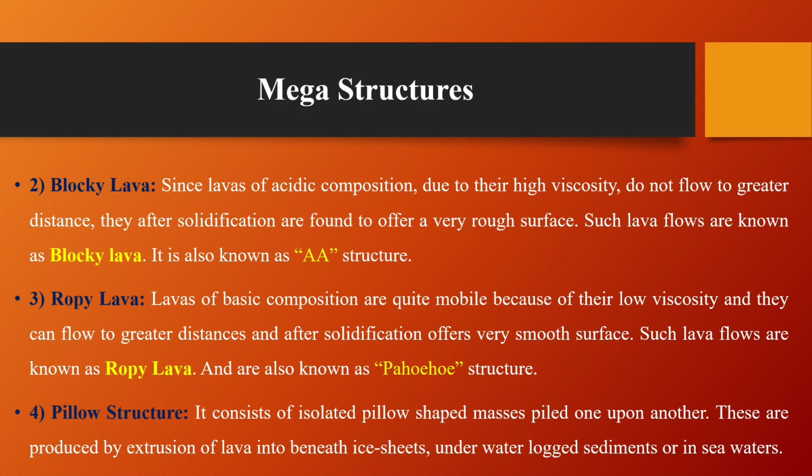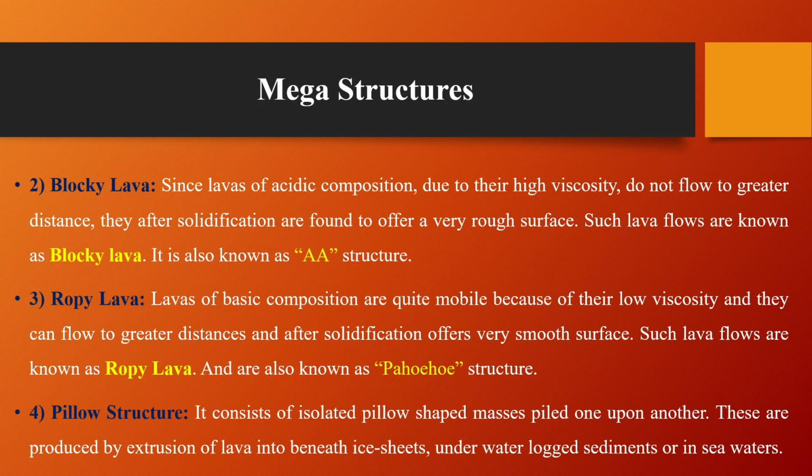The third one is ropey lava. The lava of basic composition is quite mobile because of its low viscosity, and it can flow to a greater distance and after solidification offers a very smooth surface. Such lava flows are known as ropey lava and are also known as pahoehoe structure.